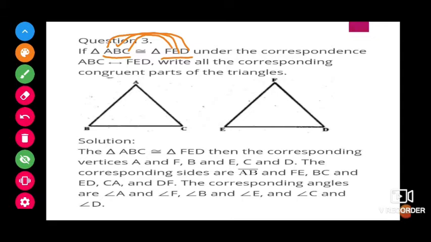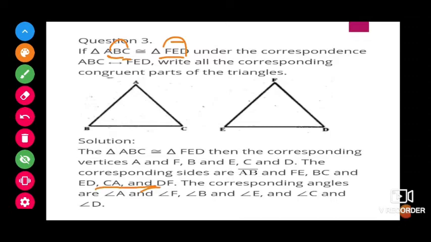And sides also we have to take in the same order. For side AB the corresponding is FE. For side BC the corresponding is ED. For side AC the corresponding is FD. So whatever the corresponding parts are, that is what we mention here. For A the corresponding is F. For B the corresponding is E. For C the corresponding is D. In the same way the sides also: AB side the corresponding is FE, BC side the corresponding is ED, and for AC the corresponding is FD or DF.